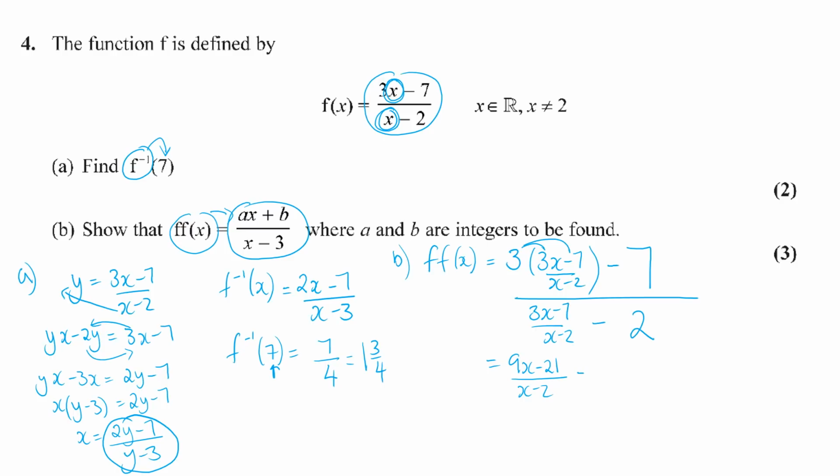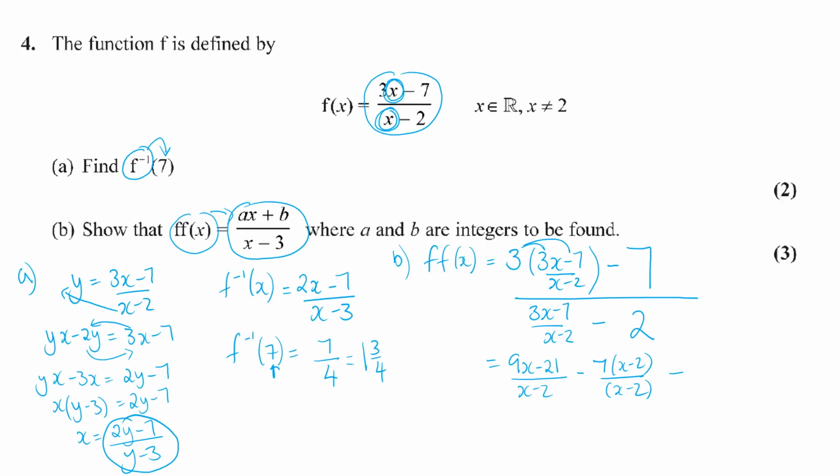Now what I need to do on this top, on this numerator, is just make this 7 have the common denominator. Try and write this fraction as a single fraction. So I need to have an x minus 2 over an x minus 2. So multiply top and bottom by x minus 2. I haven't changed the value of the 7. And then I'm going to have a common denominator.